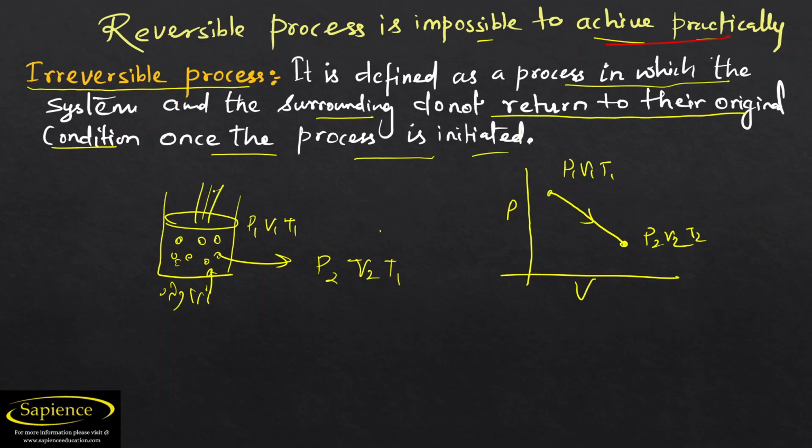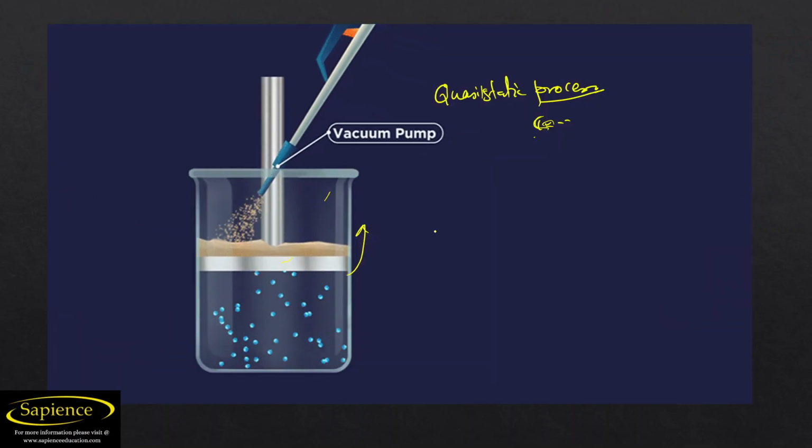While following this path, it has given an output work of 100 joule. As soon as we reverse it, it is not possible that it will follow the same path. It may take this path, and while we reverse, we have to push this by doing 100 joule of work. By doing 100 joule of work, it is not possible that the heat will get reversed in the atmosphere. Heat will get out as 100 joule. It is not possible, so there may be a difference. Okay, so this is the case.